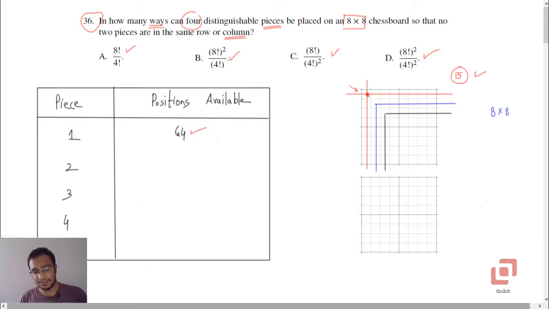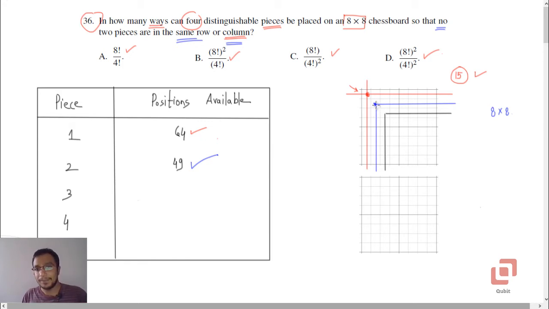If we are now going to place the second piece, how many positions will we have? Because we don't want any two pieces to be in the same row or column, we need to subtract 15 from 64, which gives us 49. These are actually squares of two consecutive natural numbers. Let's now go to that particular position. Now these are only for demonstration purposes, you can put it anywhere.